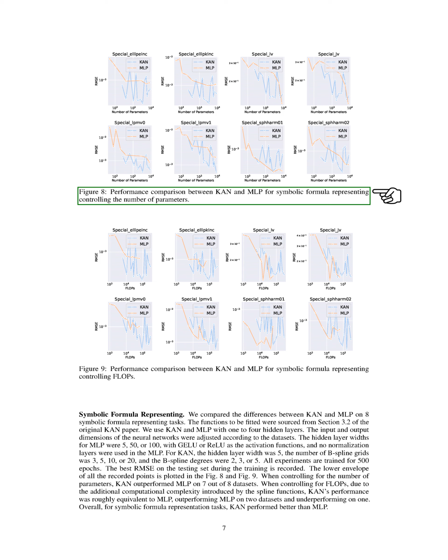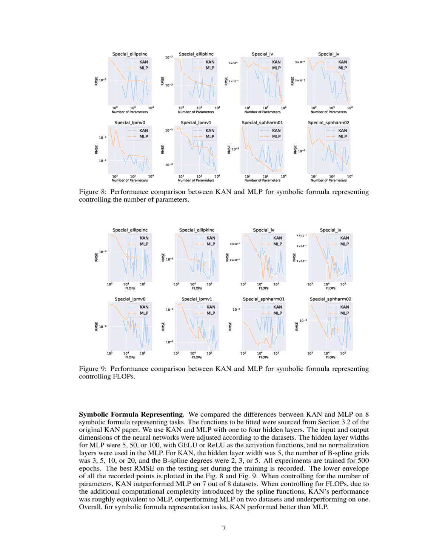When controlling for the number of parameters, KAN outperforms MLP on 7 out of 8 datasets. However, when controlling for flops, KAN's performance is roughly equivalent to MLP, outperforming it on 2 datasets and underperforming on 1. Overall, for symbolic formula representation tasks, KAN demonstrates better performance than MLP.